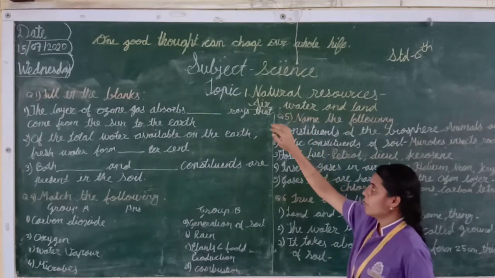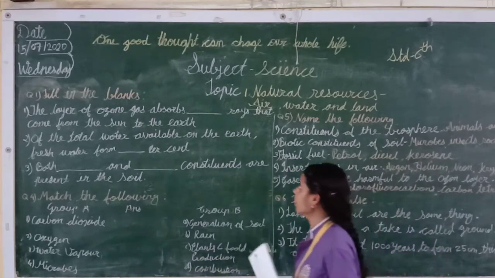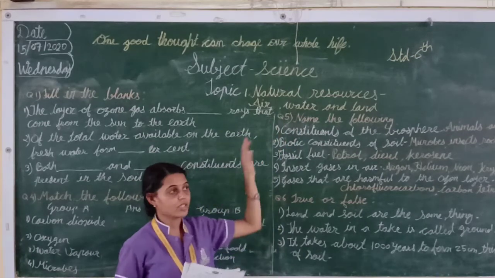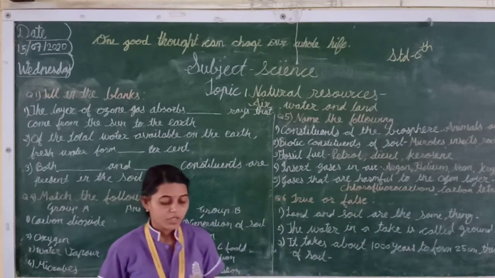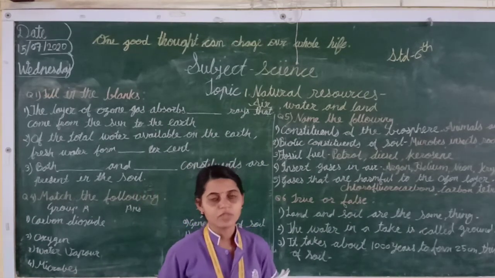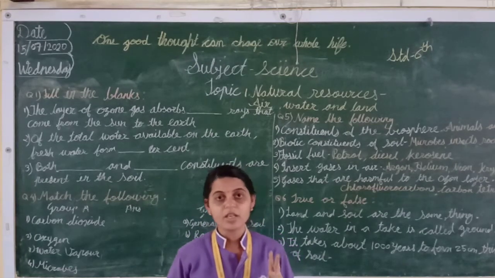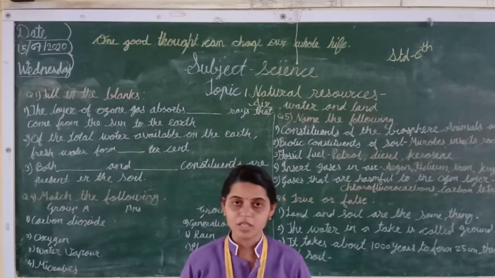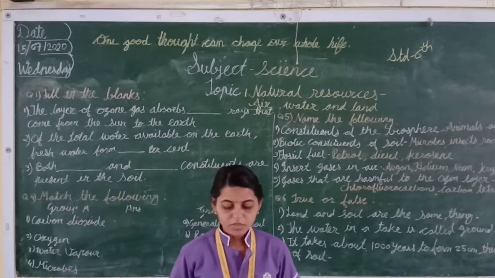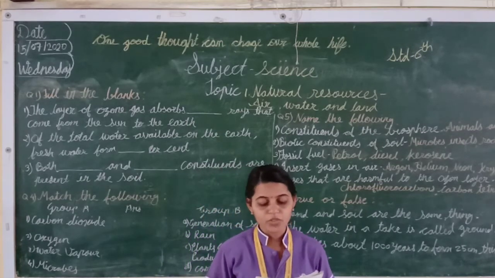Our first lesson is natural resources: air, water and land. Students, we know air, water and land are natural resources. There are three main spheres on the earth. Which are the three spheres? First, the hydrosphere, second, the lithosphere and third, the atmosphere. The living organisms together in all these three spheres constitute the biosphere.